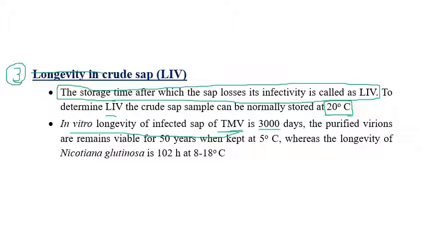Virions are the matured virus particles. If the virions are purified from the sap, they can remain viable for 50 years. Remember, if the virions are purified, they can still cause infection even after 50 years when kept at 5 degrees centigrade. One more example given here is the longevity of Nicotiana glutinosa, which is 102 hours, almost 4 days, at 8 to 18 degrees centigrade. So that is the longevity of crude sap.